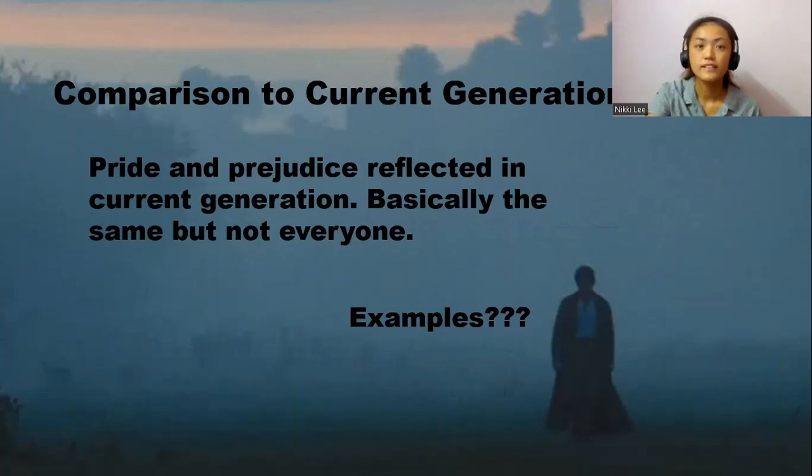So the pride in the current generation is more obvious because they like to show off their own wealthiness, and they usually don't look at lower status people because they think they don't meet their standard. As for prejudice, it is sometimes like a norm.